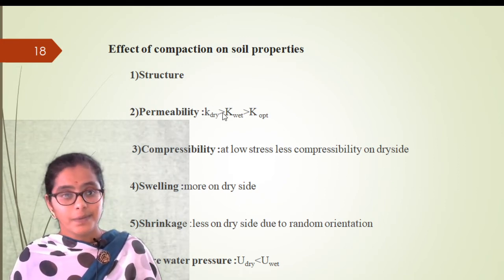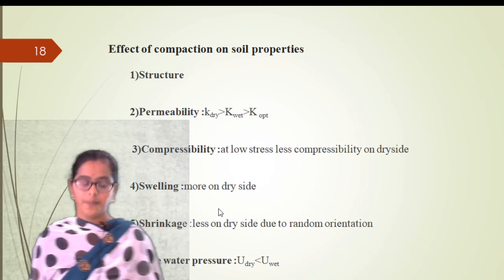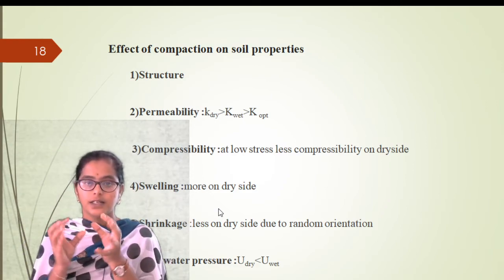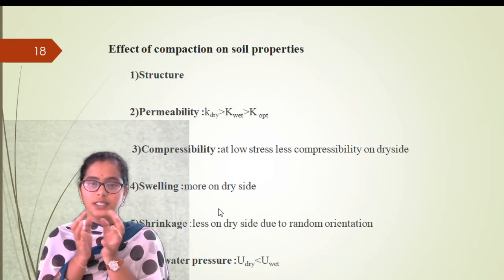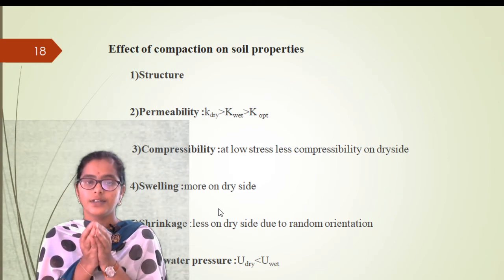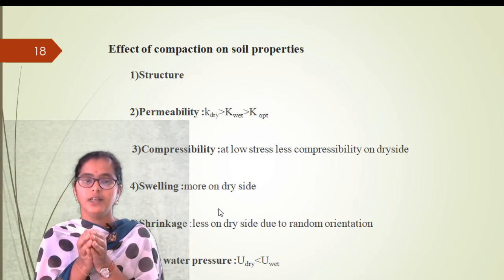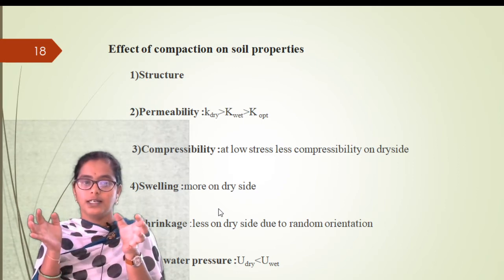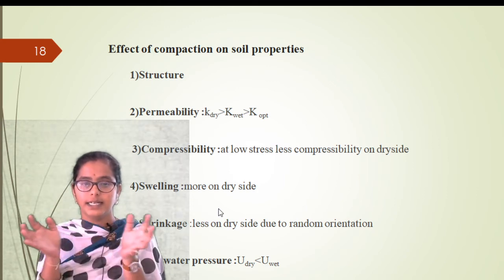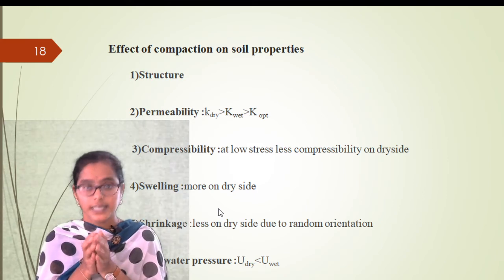So same like permeability, right? What is this factor, swelling? Okay, so swelling means, if initially the soil sample is like this, swelling means due to the water, right? There will be change in the volume of the soil sample, so the soil will swell. The soil becomes like this, right? So this can be experienced in the rainy seasons, right?